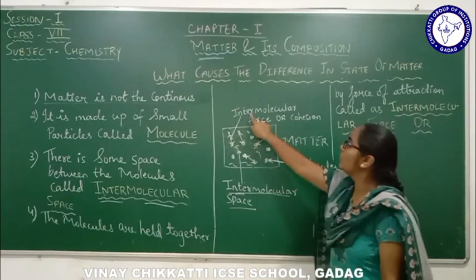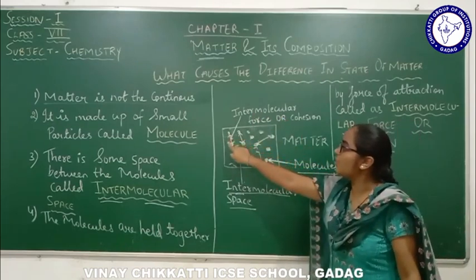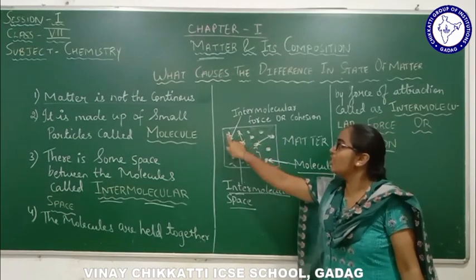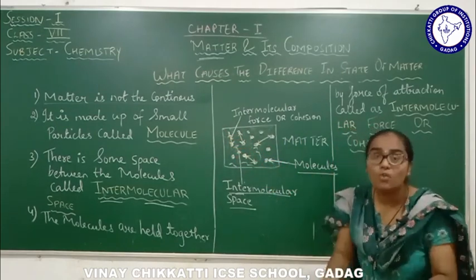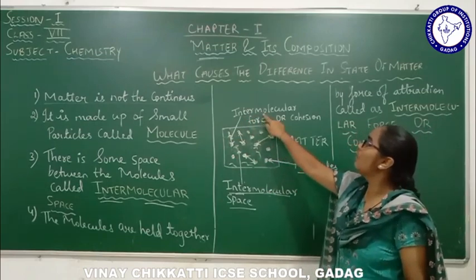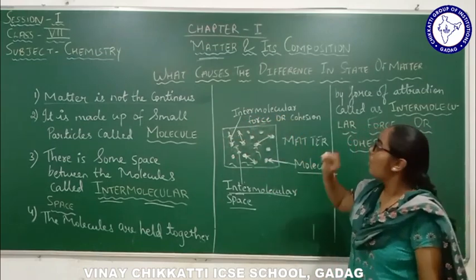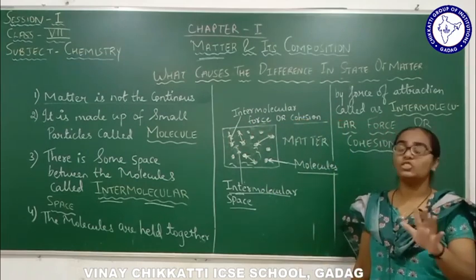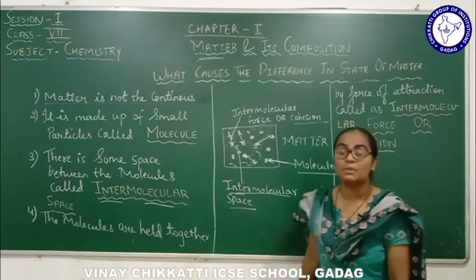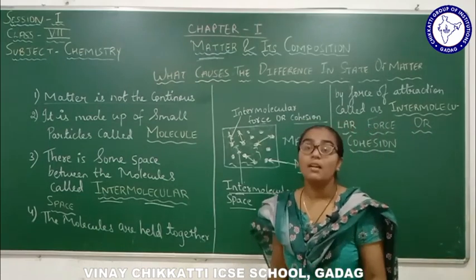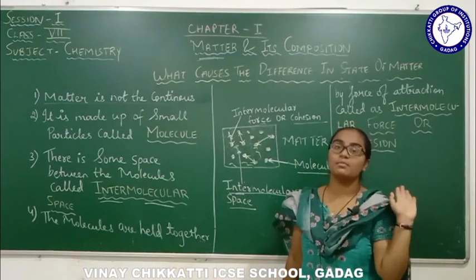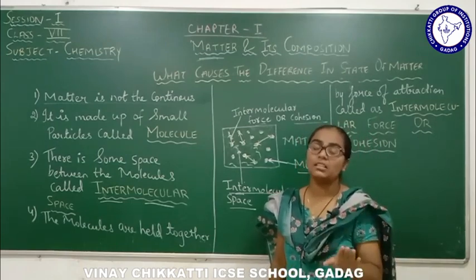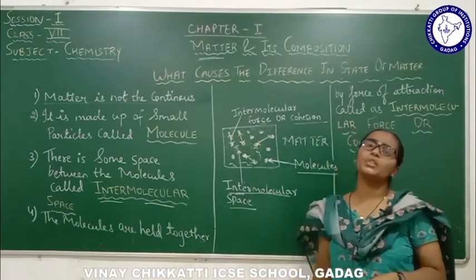So here is the intermolecular force of attraction. You can see this yellow arrow: this is one molecule, this is the other molecule. These two molecules are held together by a force, and that force is called the intermolecular force, or cohesion. So this is a basic component present in matter. Once again, matter is not a continuous substance, right? It is not continuous throughout, but possesses certain components within it.